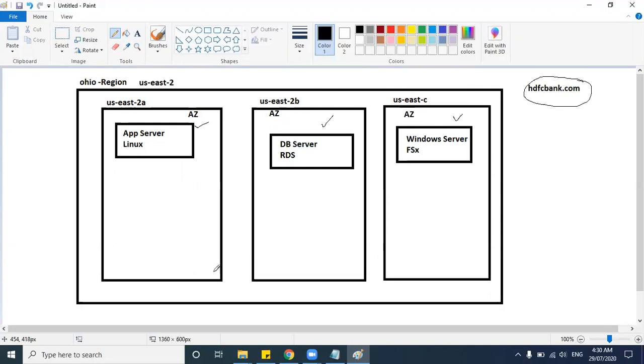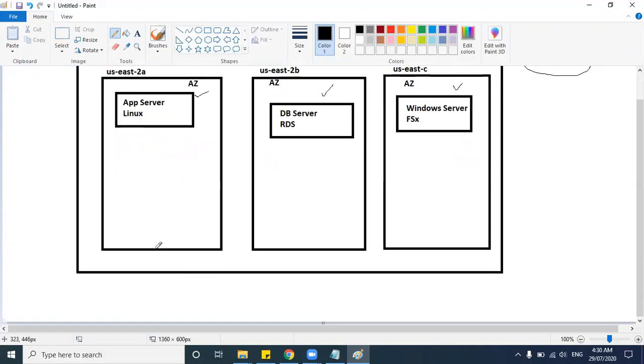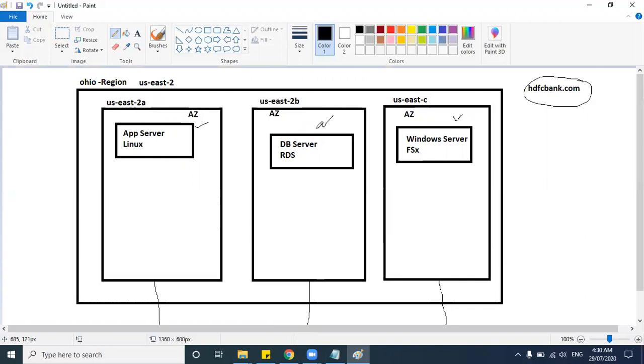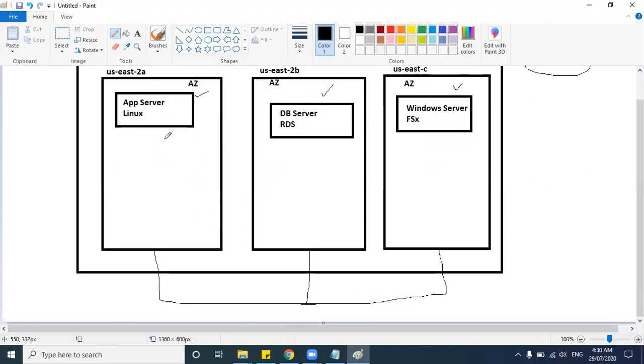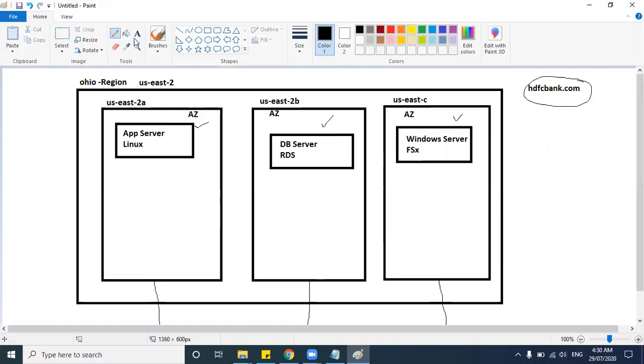Since any cloud, not only AWS, will not provide you physical access to these servers, what they do is all these availability zones will be interconnected. So you can create any server and you'll be able to access all these devices, because all the data centers will be interconnected.